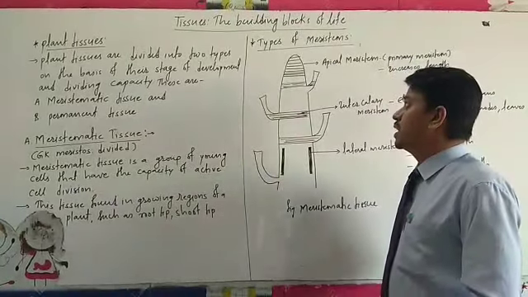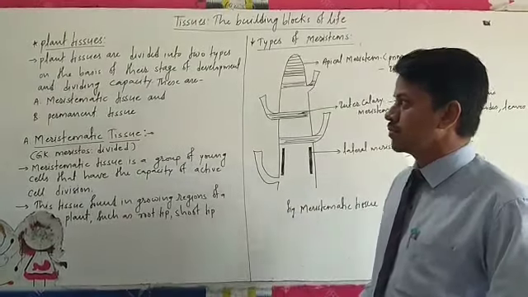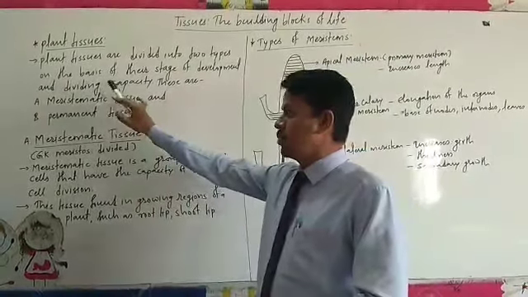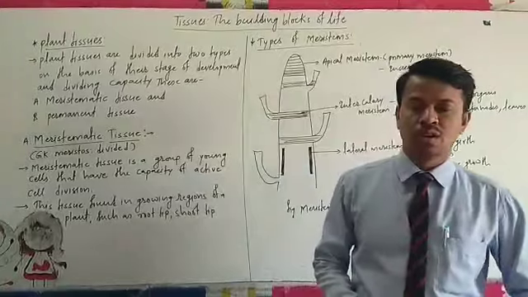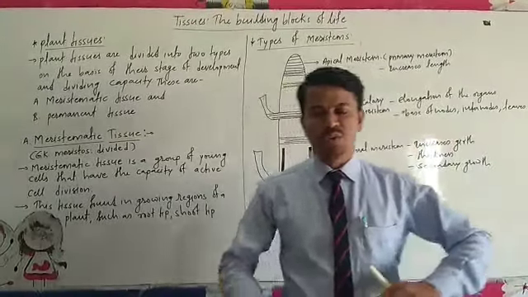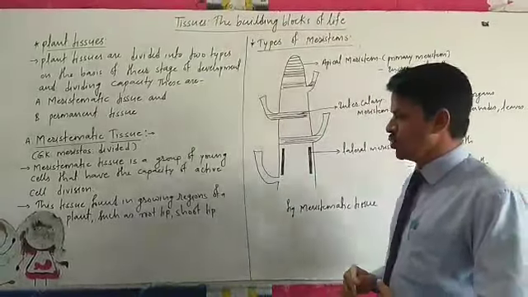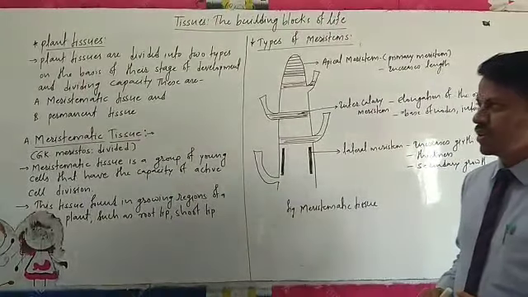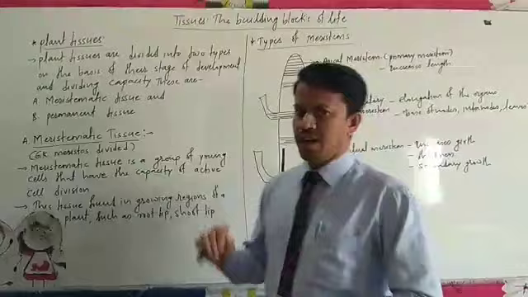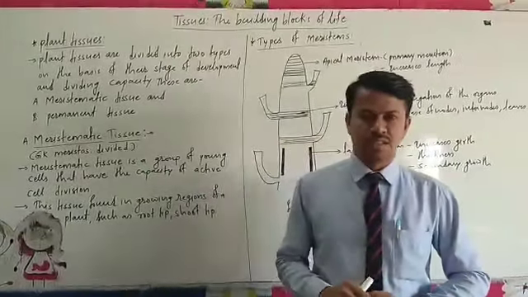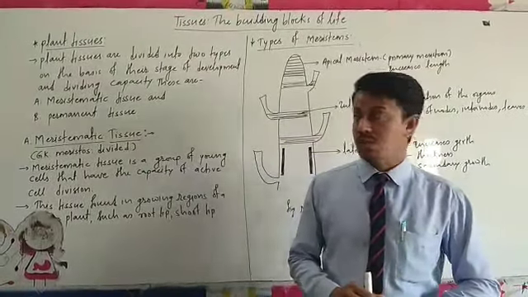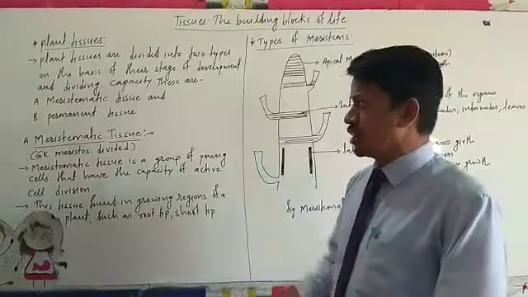See, tissue is the building block of life. In this, the second point is plant tissue. We know animal tissue and plant tissue. So that difference that we discussed means in both animal and plant, the tissues are different in structure and they have different functions also. But today we will discuss plant tissue.